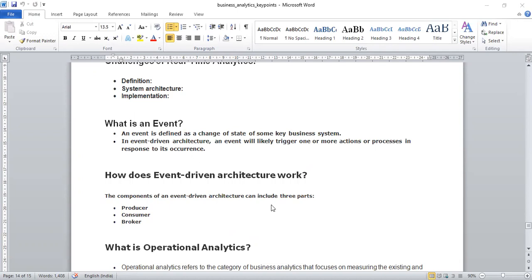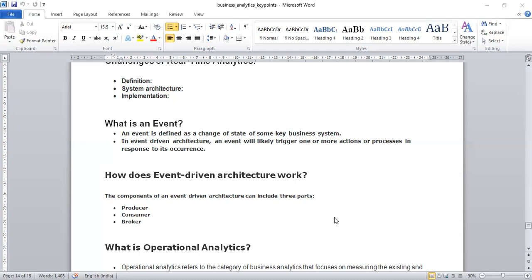An event is defined as a change of state of some key business system. In an event-driven architecture, an event will likely trigger one or more actions or processes in response to its occurrence. You know, I have told you about triggers in SQL already.